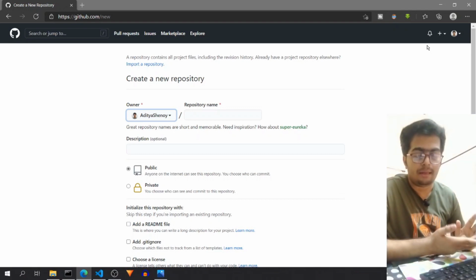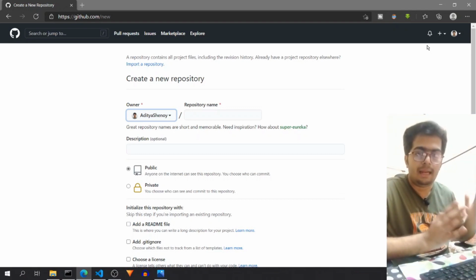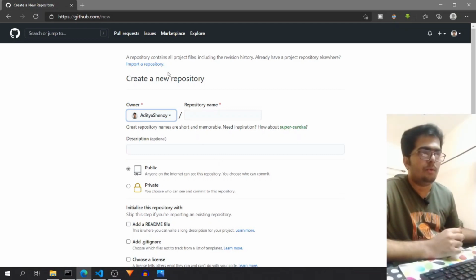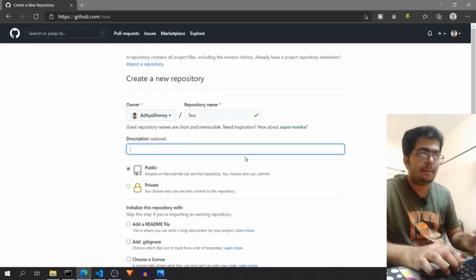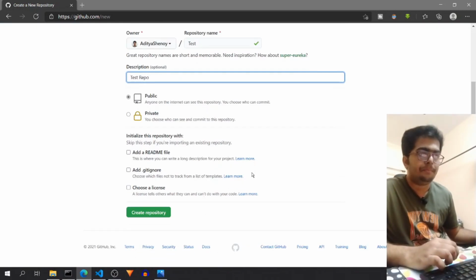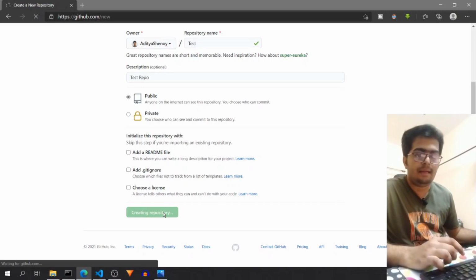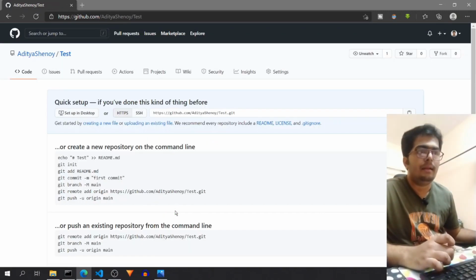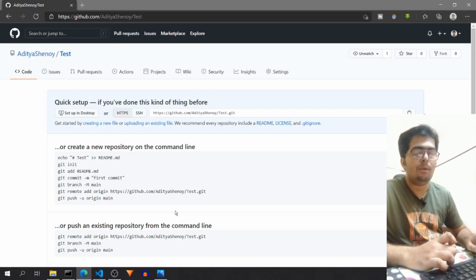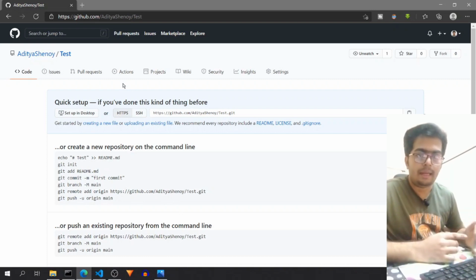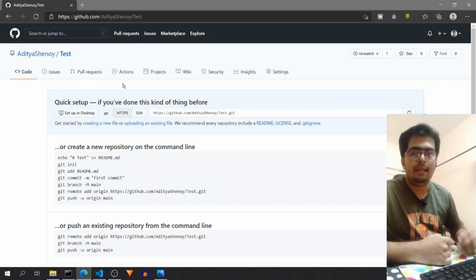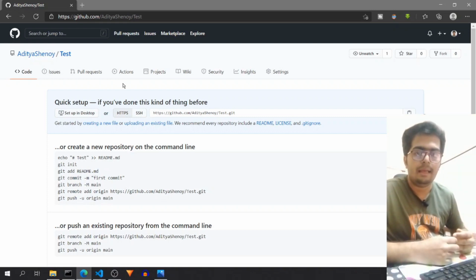A repository is nothing but a project. You can consider that as a complete collection of files that represent one thing. So I will name this repository test because this is just for testing purposes. You can give a description of this repository, so I will add test repo and I will create the repository. Now this repository is present only on the browser or the web version of GitHub. Now what is GitHub over here? GitHub is just a platform that supports version controlling, and the tool that is used inside it is Git.